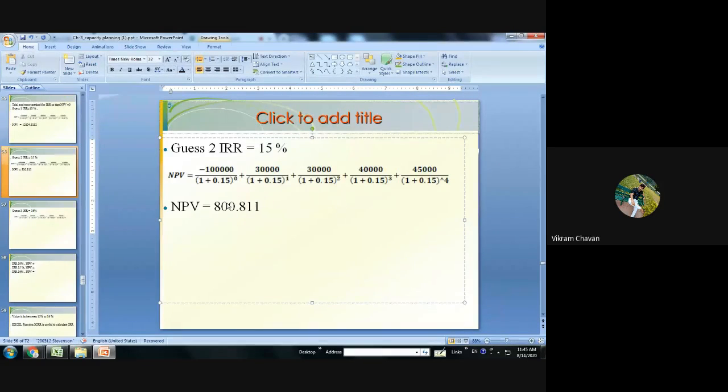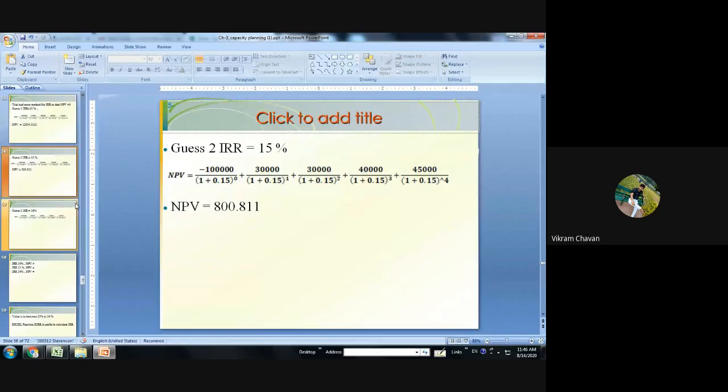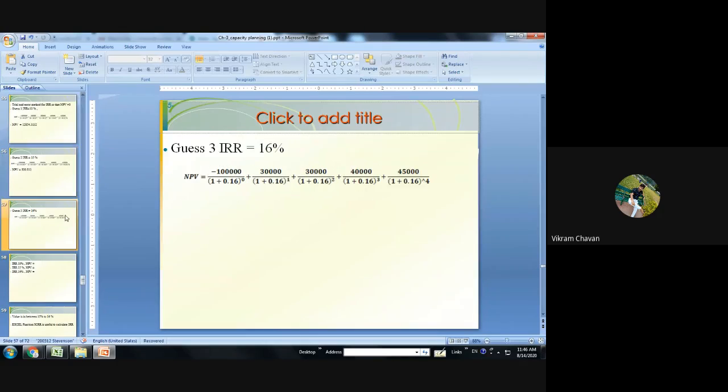Now we can see that as we are changing the IRR value in a positive manner, this NPV value goes on decreasing. There is a lot of difference between when IRR is equal to 10% and IRR is equal to 15%. Now we have to refine this guessing. So next we have to move to the third guess.